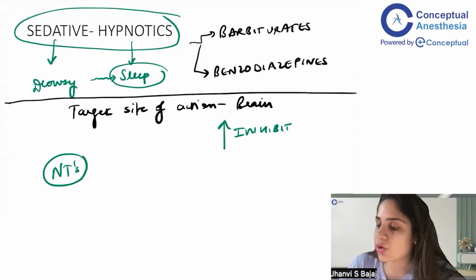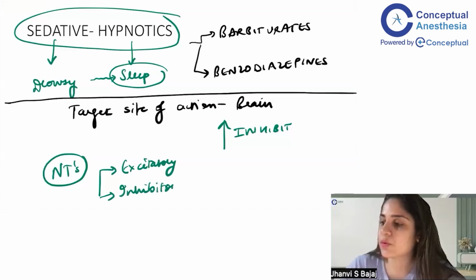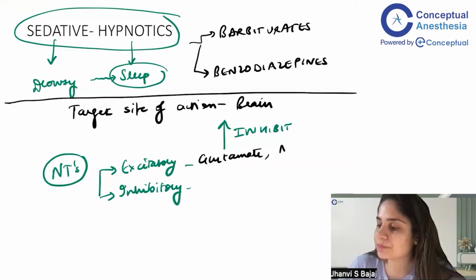In our brain, we have two types of neurotransmitters. One are the excitatory and one are the inhibitory neurotransmitters.